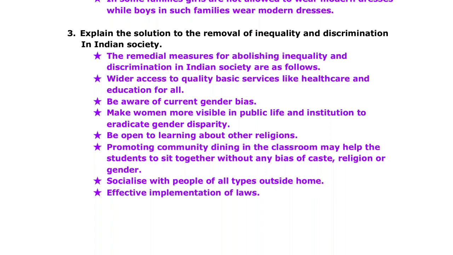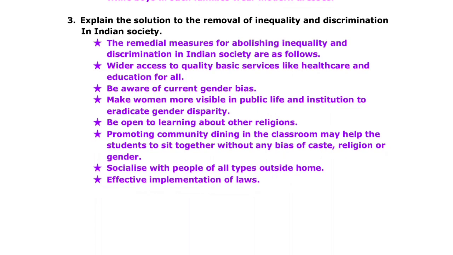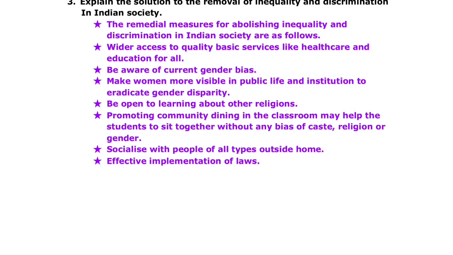Wider access to quality basic services like healthcare and education for all. Be aware of current gender bias. Make women more visible in public life and institutions to eradicate gender disparity.